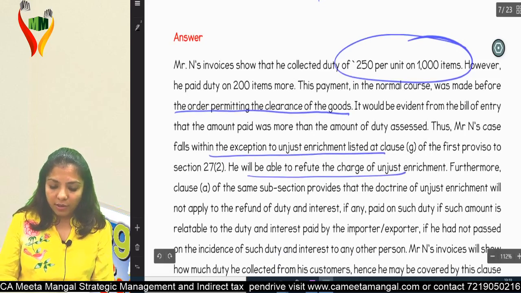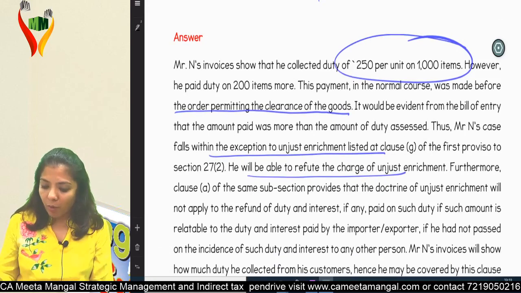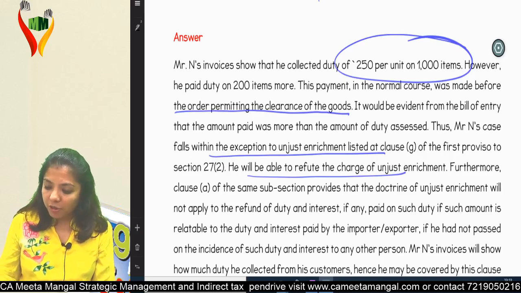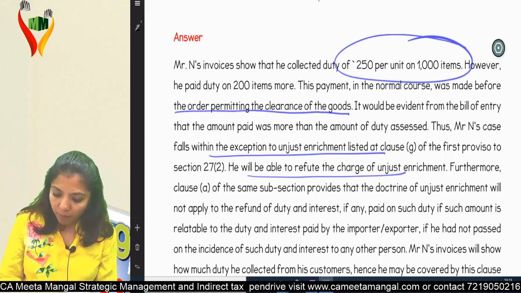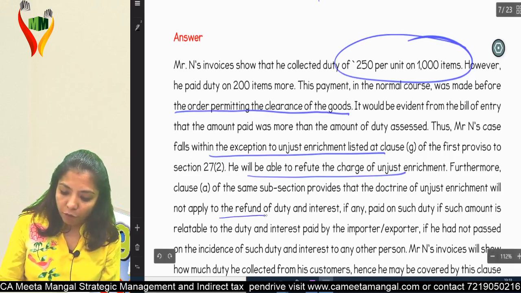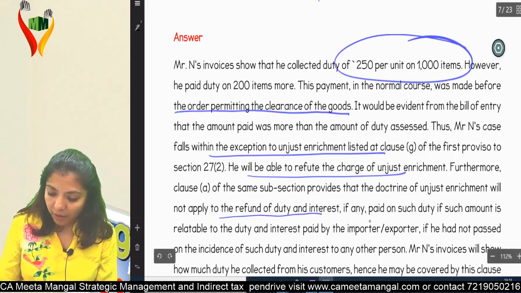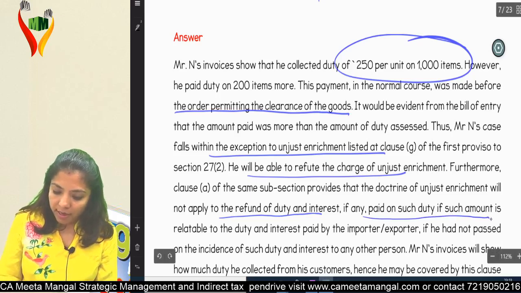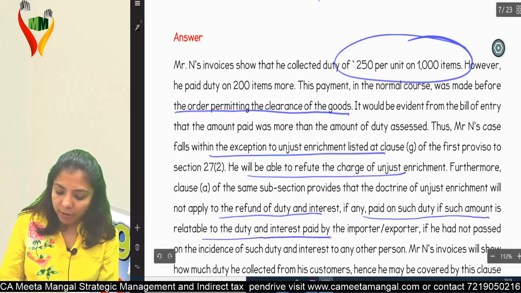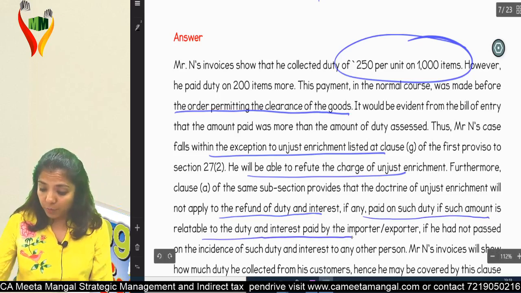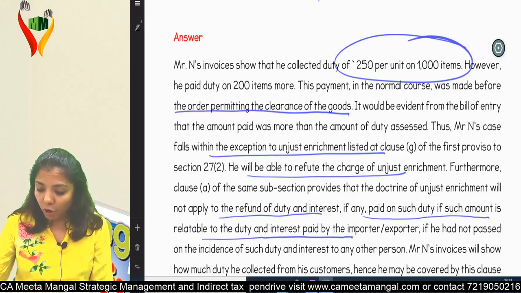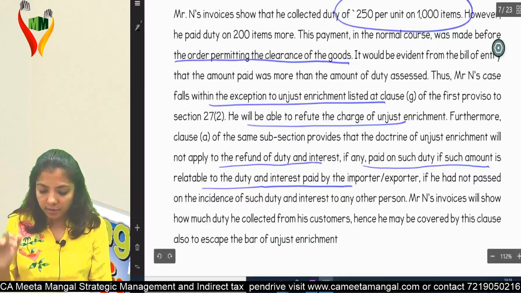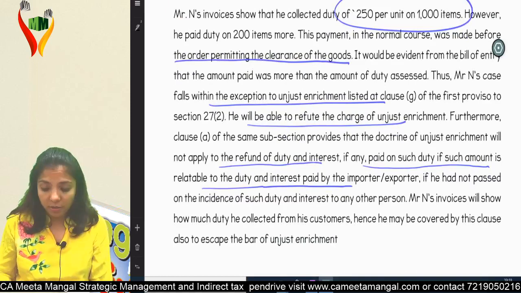Furthermore, Clause A of the same sub-section provides that the doctrine of unjust enrichment will not apply to the refund of duty and interest, if any, paid on such duty, if such amount is relatable to the duty and interest paid by the importer or exporter, if he had not passed on the incidence of such duty and interest to any other person.